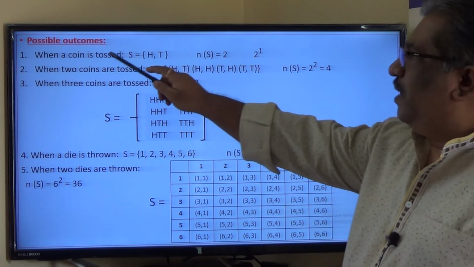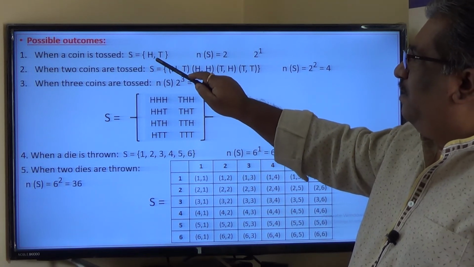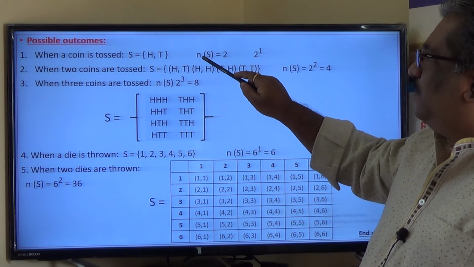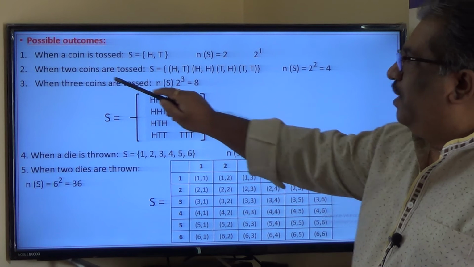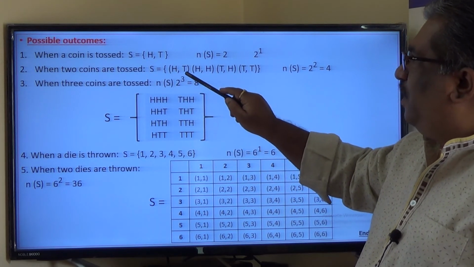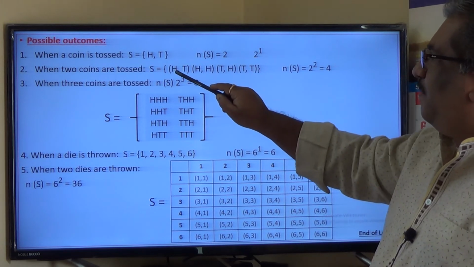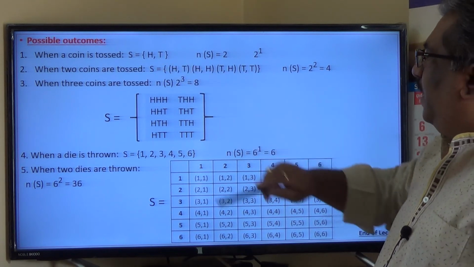So when a coin is tossed, all possible outcomes are H and T, that is given by the sample space, and the number of all possible outcomes, n of S, is 2, given by 2 to the power 1. When 2 coins are tossed, the sample space is HH, HT, TH, TT. H represents head, T represents tail.